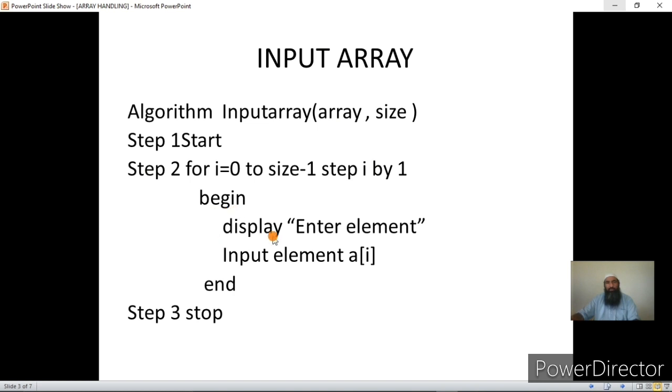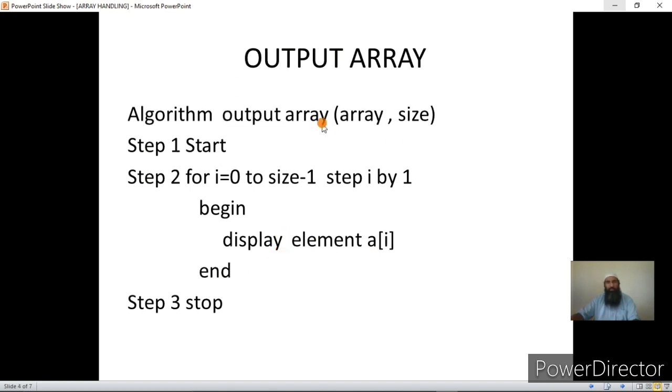Then after that we display the message, enter the element, then we input the array element. Instead of input we use scanf, and this is how we input in an array. Then after that I showed you how to display the contents of the array on the user screen. For that again we use the for loop from 0 to 3, and we step I by 1, and then instead of display we use printf of the ith element. I hope this algorithm is clear, because we have already done the program.